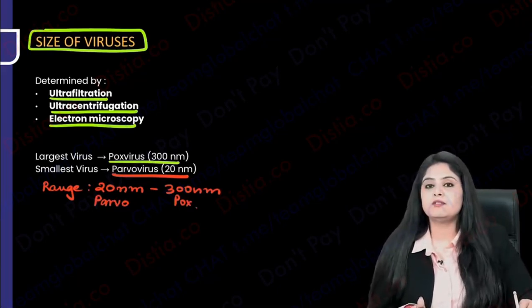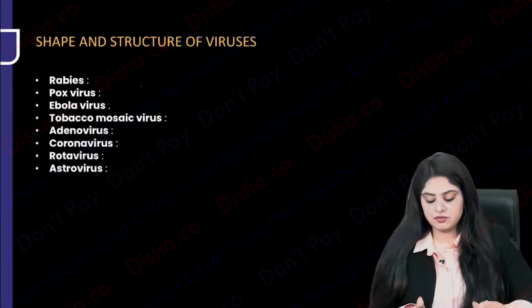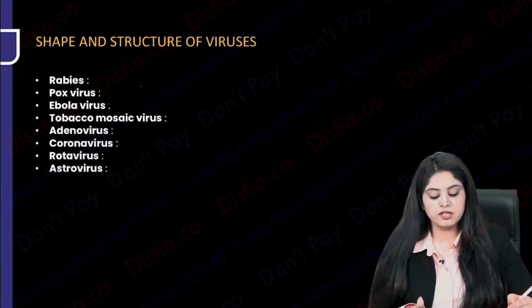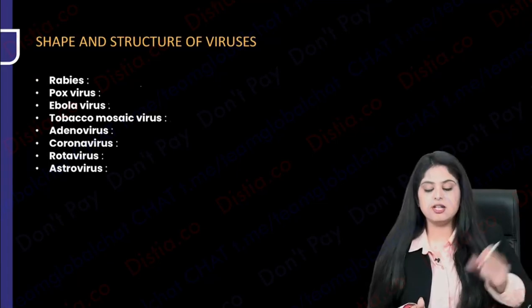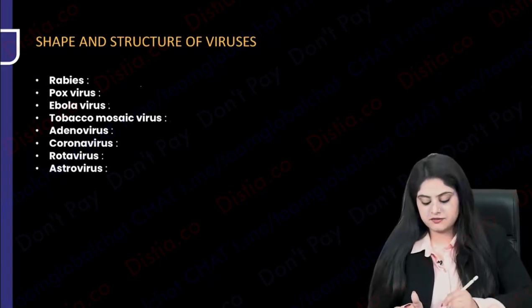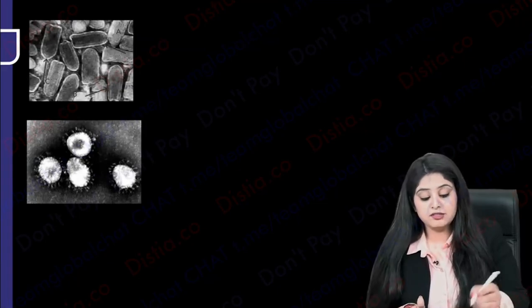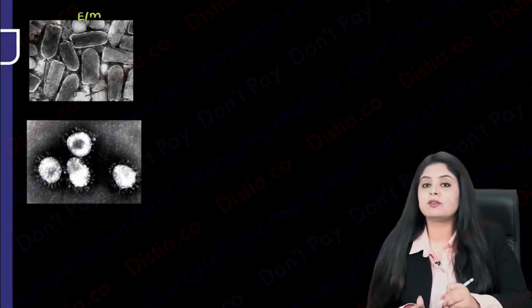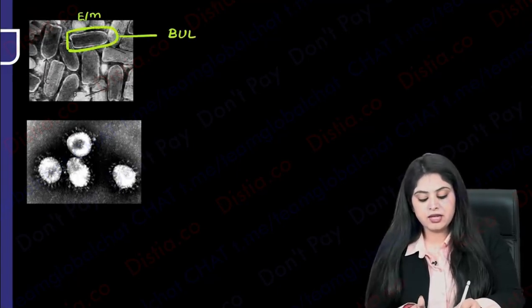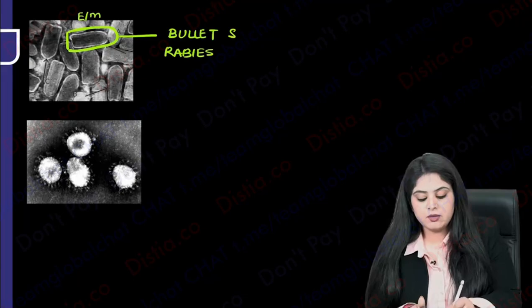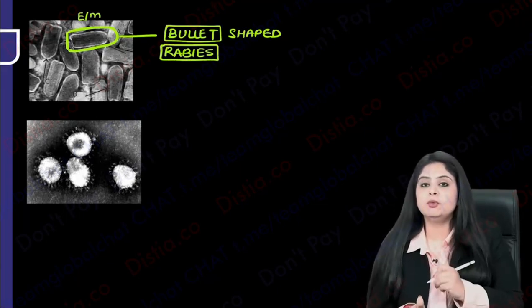Now the next property that we go on to is going to be the shapes of these viruses. They have some amazing different shapes. There are some pictures for these that you have to know. We'll first do some pictures and then we'll come back and see if there's anything extra that is left. The first one that I see over here, all of them are black and white photos because which microscopy? Electron microscopy. The first one that we have over here is going to look like a bullet, and a bullet virus is known as a rabies virus. So a bullet-shaped virus is rabies virus. I have learned that bullet is also going to kill and rabies is also going to kill. Right? So bullet is rabies.